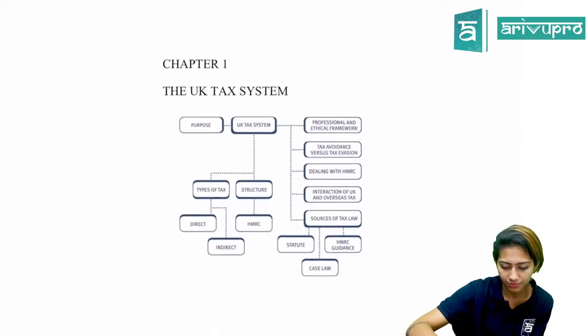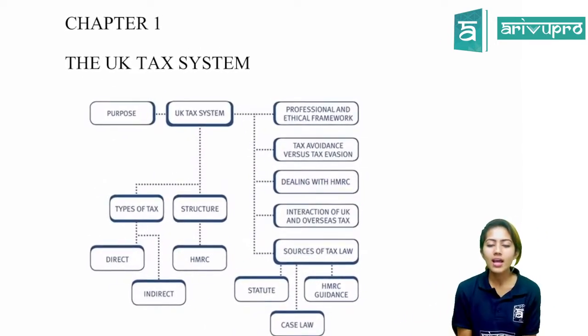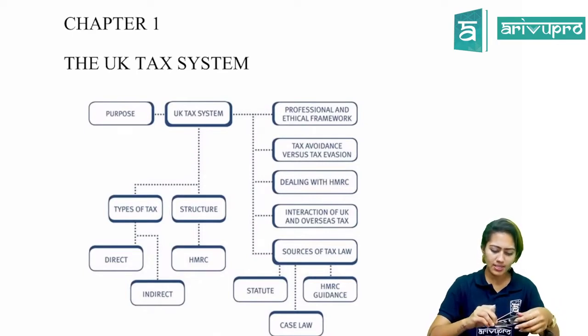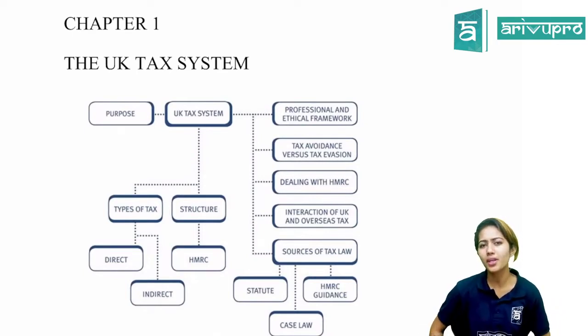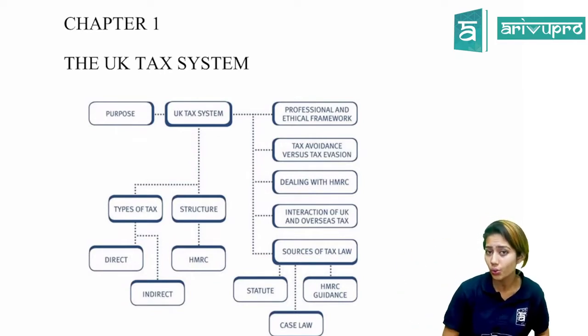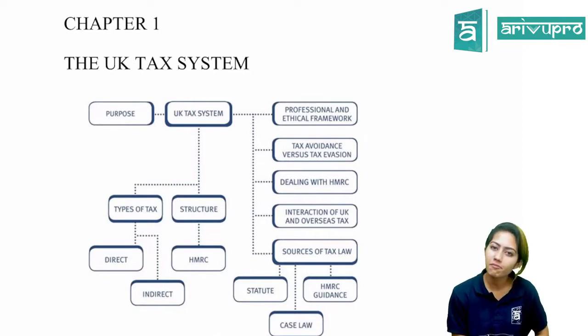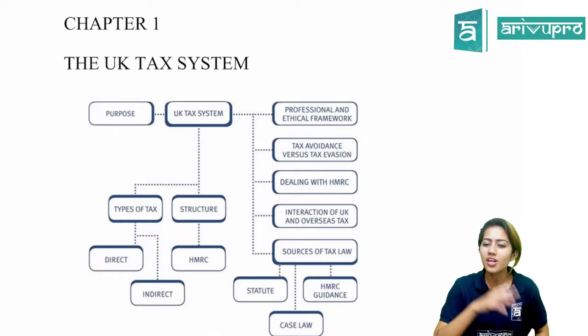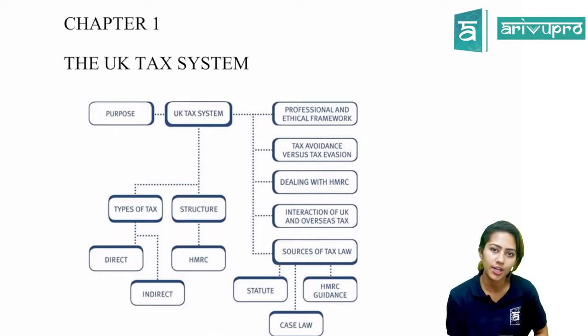Fine. So now let's move into chapter 1. I told you that chapter 1 is an introduction about what the UK tax system is. Who is the authority which oversees the taxation system within the UK, what are the different types of taxes levied, and who is responsible to pay a tax. All these introductory things are what you're going to learn in this particular chapter.